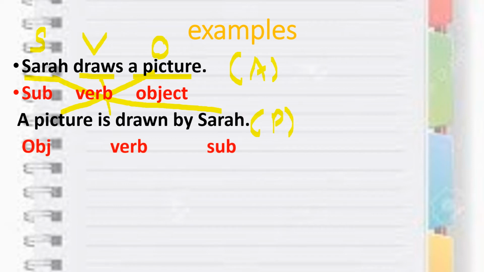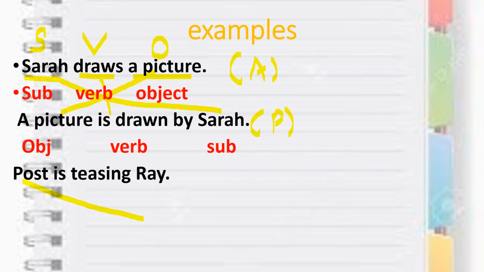Second is, Post is teasing Ray. Now you will help me. Post will come here in the ending of the sentence when we are talking about passive voice. Ray will come over here and the verb will come here. So this is again active, where I have subject, verb and object. I need to change it into passive.